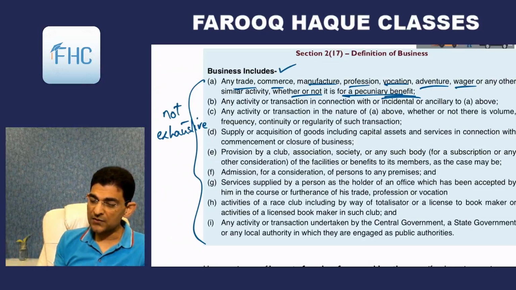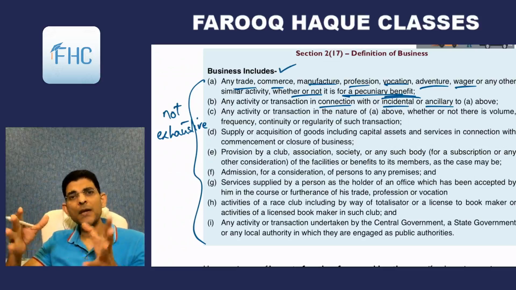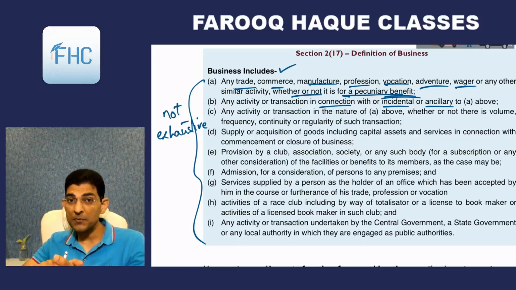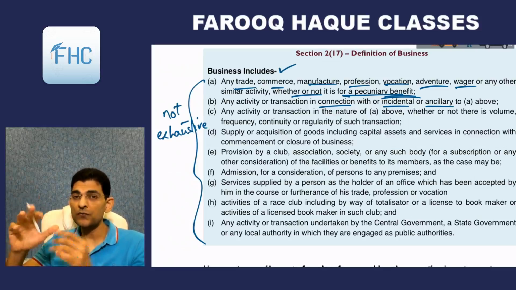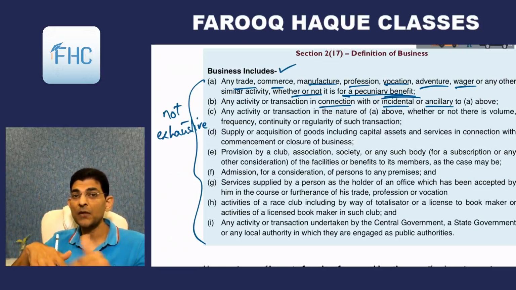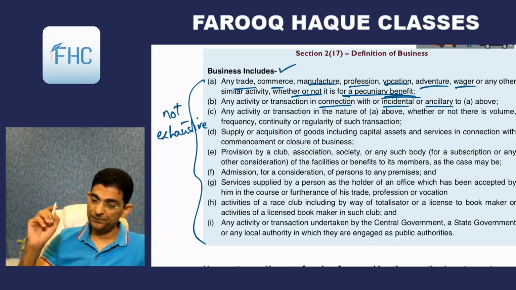Then activity or transactions in connection with, or incidental or ancillary to, the above. All incidental and ancillary transactions will also be covered, like sale of scrap. I am selling the main goods, but I can also sell scrap. So that is incidental to my business. Then ancillary activities are there, like we can manufacture goods, and along with that we can do some ancillary activities, like we are manufacturing sugar out of sugarcane. Then there is a scrap called bagasse, so we can sell bagasse, or we can create electricity out of it and sell. So all those ancillary things are also covered.